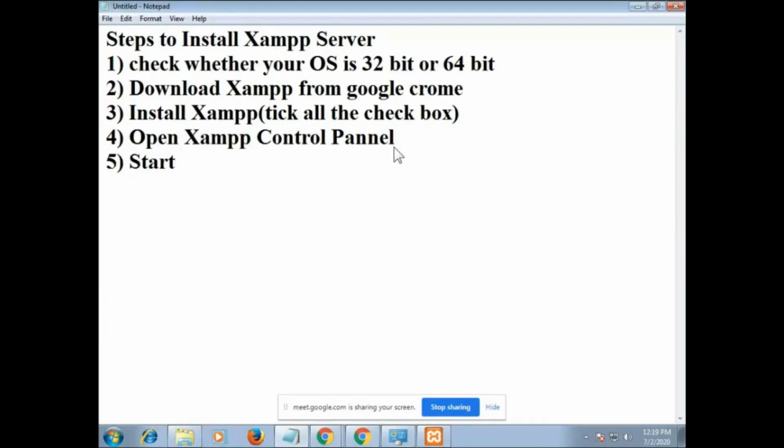We have started. Start services of Apache and SQL. We have to start services of Apache and SQL. Step number 6, we have to open browser.